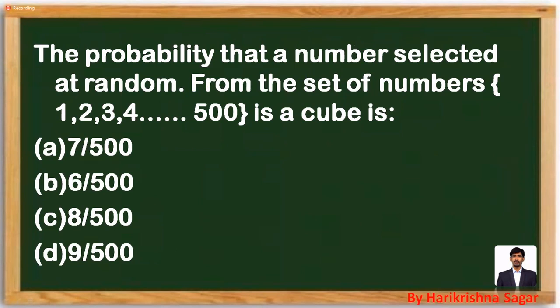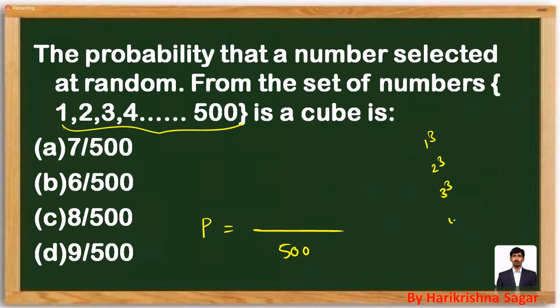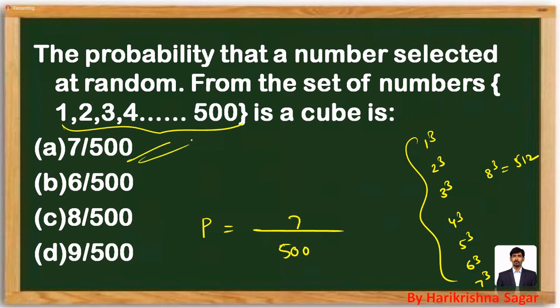Probability of selecting a number. How many numbers are there? 1 to 500. So you have to select a number. Total outcomes are 500. That must be a cube. How many cubes are possible below 500? 1 cube, 2 cube, 3 cube, 4 cube, 5 cube, 6 cube, 7 cube. 8 cube is going to be 512, which is more than 500. So 7 are the possible values out of the given. So 7 out of 500. Mark it as option A.